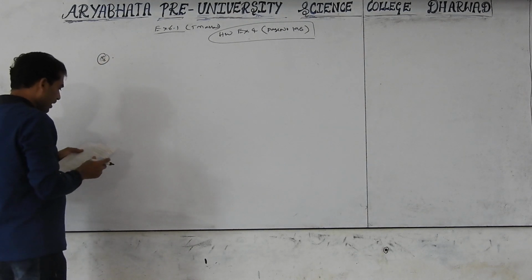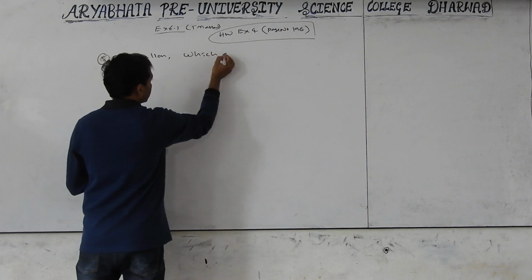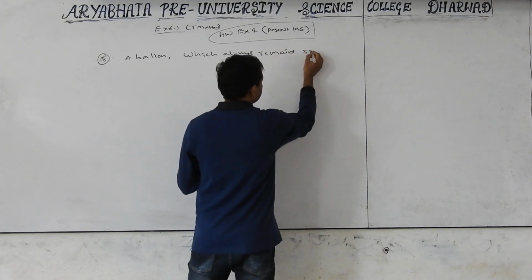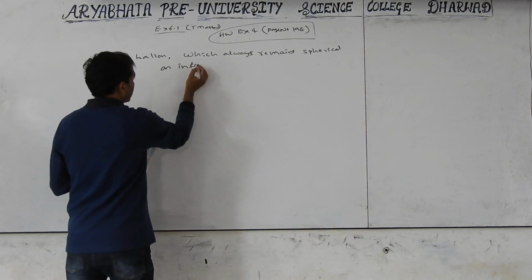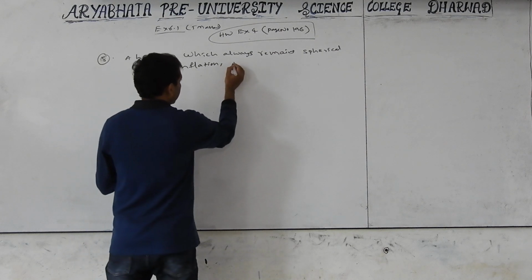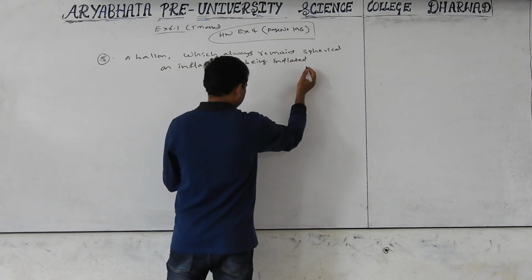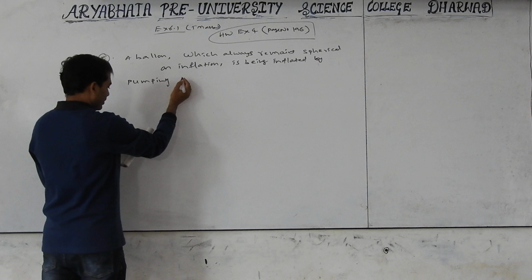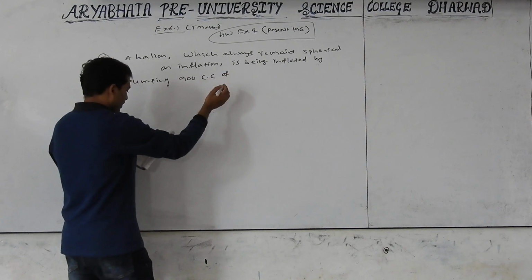Question number 8. A balloon which always remains spherical on inflation is being inflated by pumping 900 cubic centimeter of gas per second.